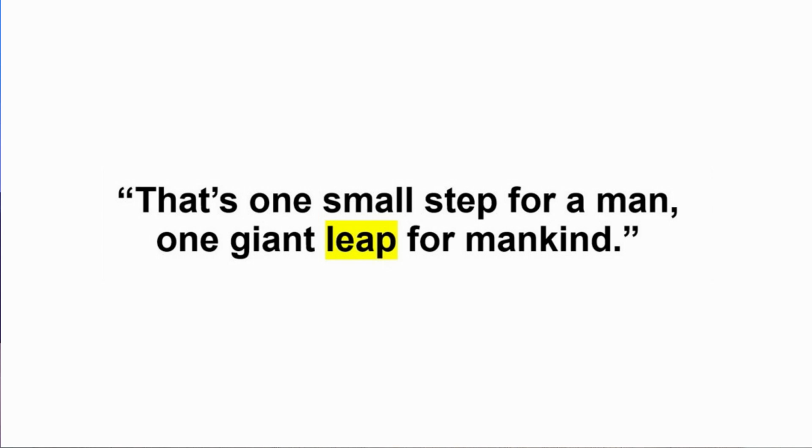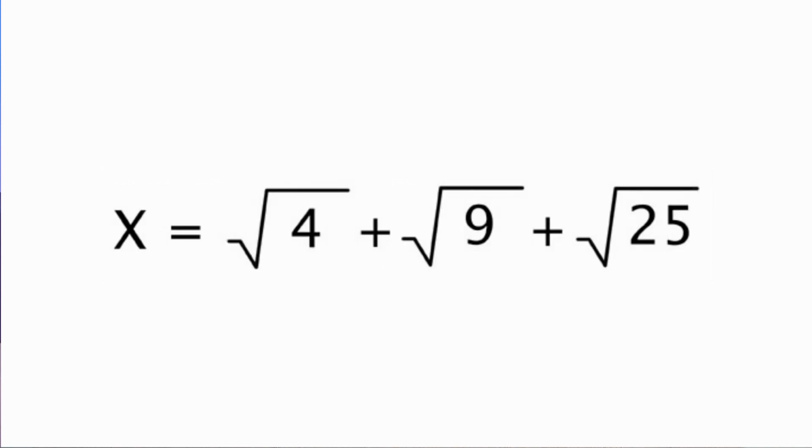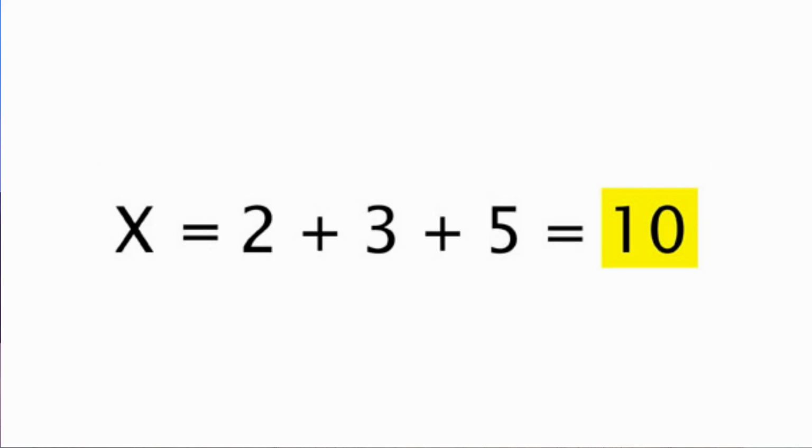All right, question number 5. Math. Solve for X. Sarah? 10. You are correct. Way to go, Havre de Grace. That's great. All right. Now, Bel Air, it is your turn.